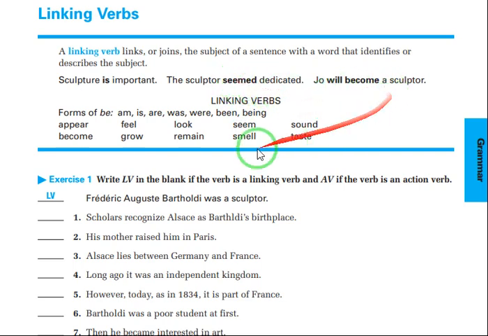Joe will become a sculptor. Forms of be, am, is, are, was, were, been, and being are linking verbs all the time, of course, unless they are helping verbs. If they stand alone, they are linking verbs. And in addition to that, we have appear, become, feel, grow, look, remain, seem, smell, sound, taste.